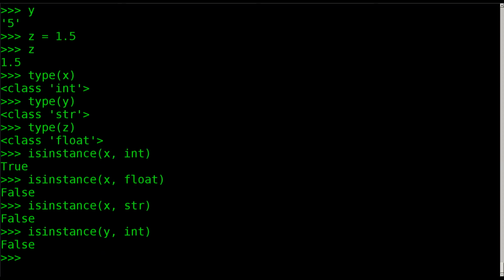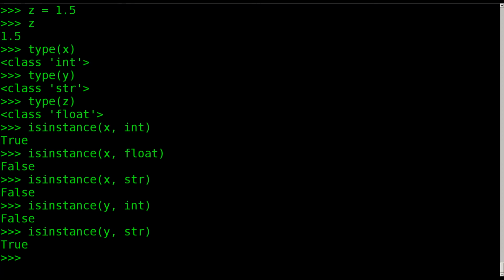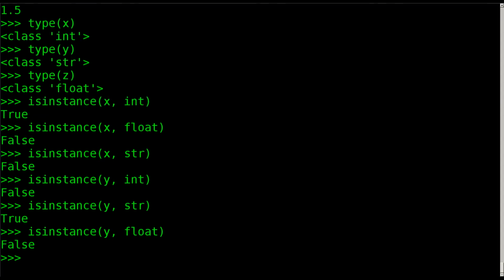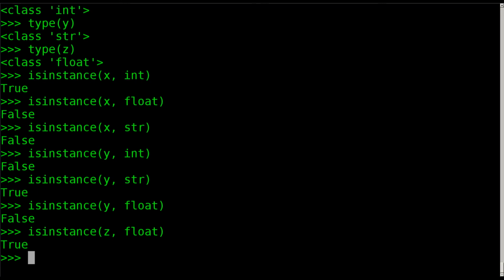In this case, false, because y is not an integer. Is y a string? True. And of course, if we did float, we would get false because it's not a float. And same thing if we were to pass it z, which is a float, we get true.